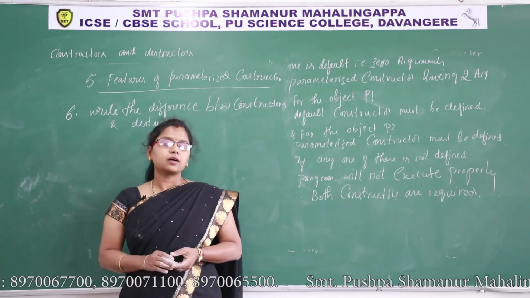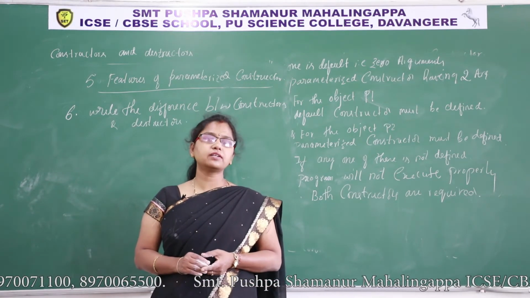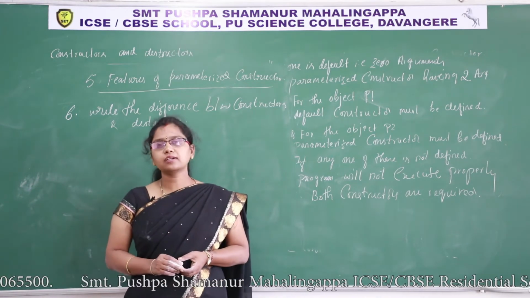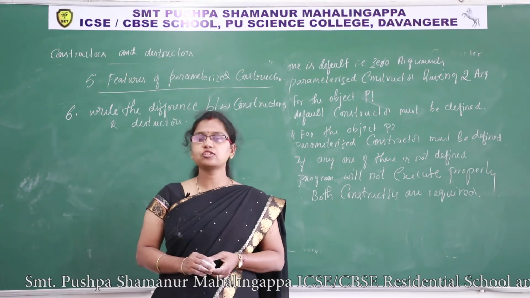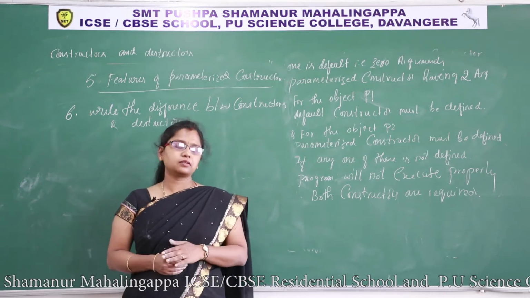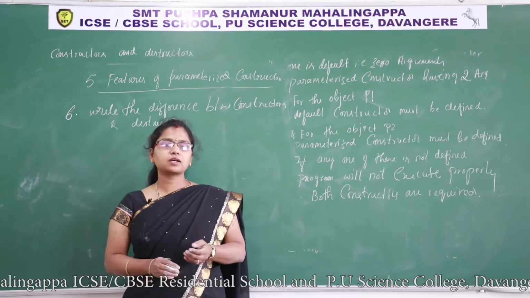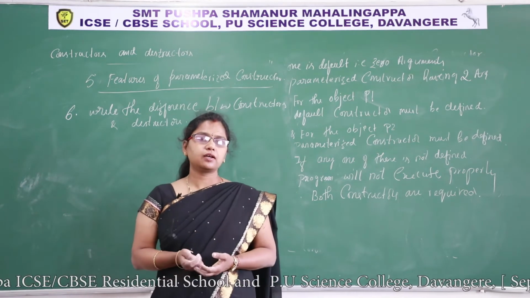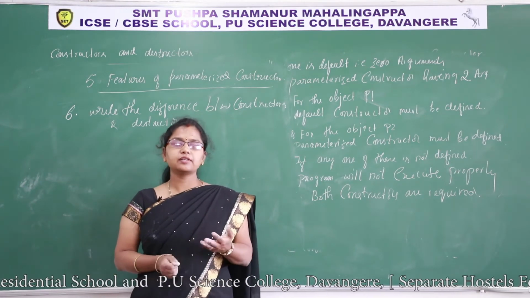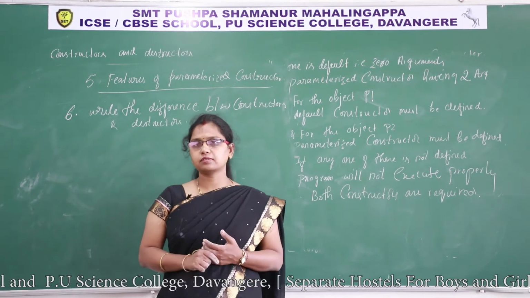Third point, a class can have more than one constructor, whereas a class has only one destructor. We should define only one destructor. A constructor can take one or more arguments, a destructor cannot take any argument. By knowing these 2 points, we can say constructors can be overloaded, because a class can have more than one constructor and a constructor can take one or more arguments, so we can overload it. Destructor, we cannot overload. These 5 points you need to write for the differences. Understood?